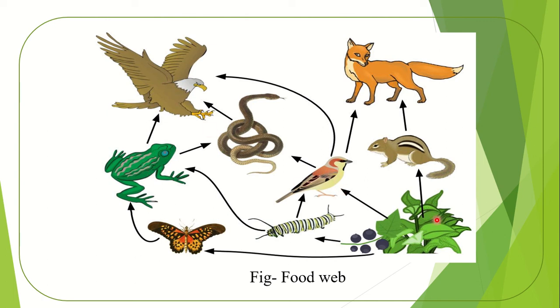Bird takes its food from plants or may take caterpillar, then bird is taken by snake, snake taken by eagle, or bird directly taken by eagle, or bird taken by fox. On the other hand, squirrel takes its food from plant, then it may be taken by fox. That means here more than one food chain is there. Here more than one food chain is attached to one another. That's why it is called food web.